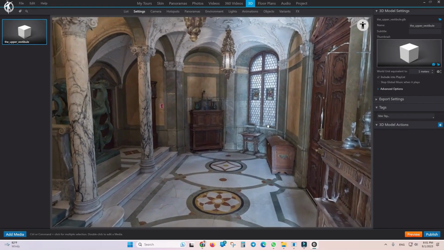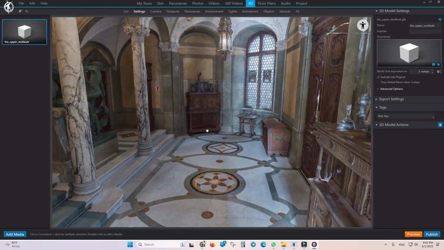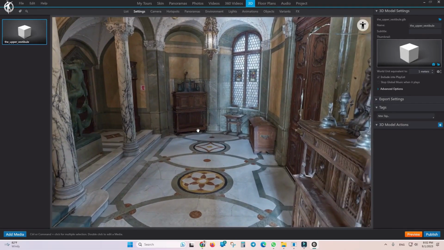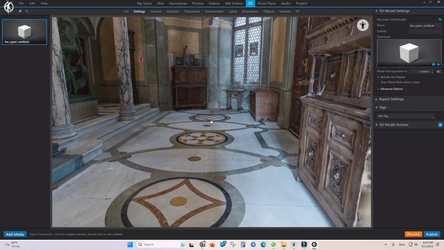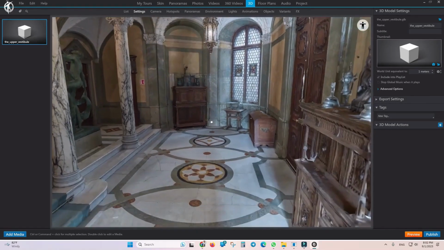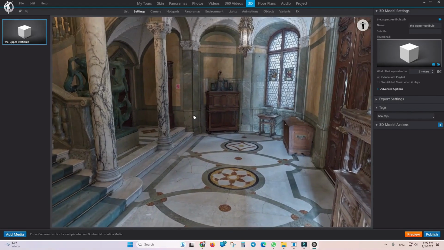If you want to adjust the height of this viewer or the camera height so that it is at a normal level, with the Q and E keys on the keyboard, you can change the height. With Q, the camera height, or the height of that person or the first person view, goes down, and with E, the height goes up. Alright, I'll set this at a reasonable height and move on to explain the rest of the options to you.